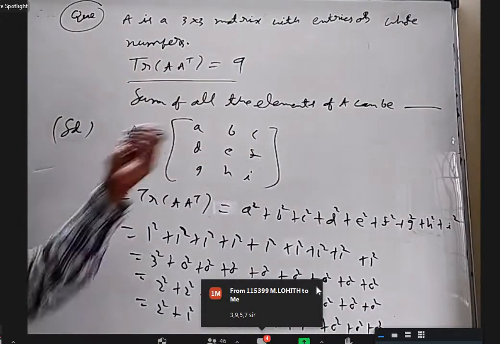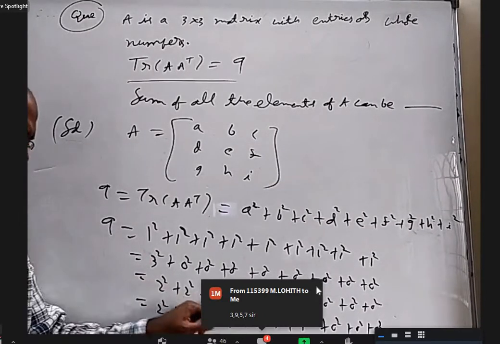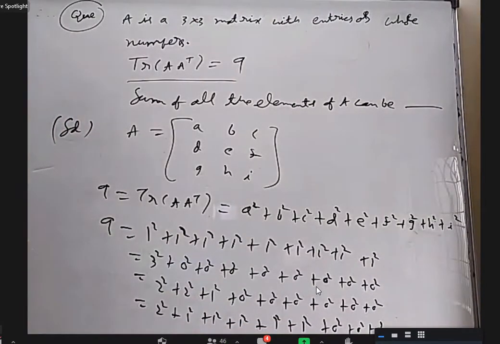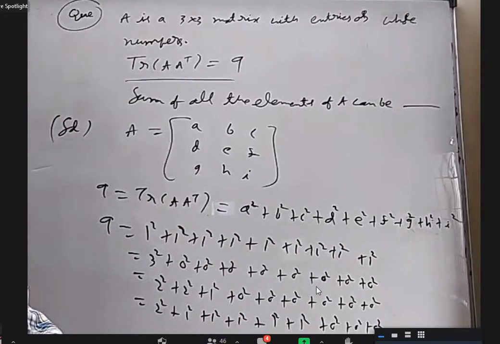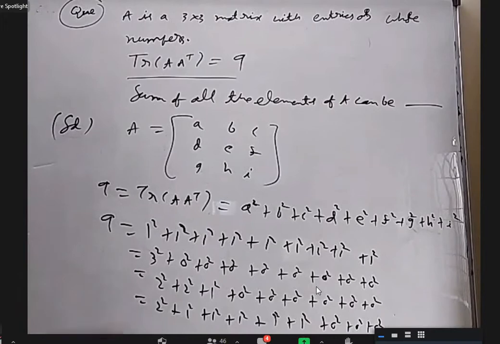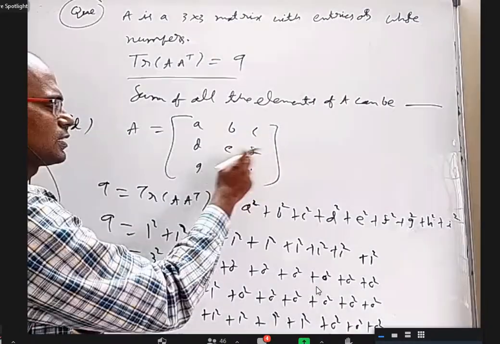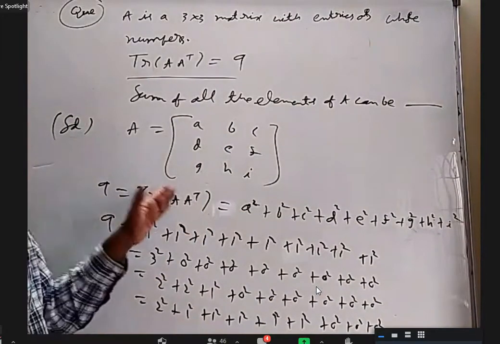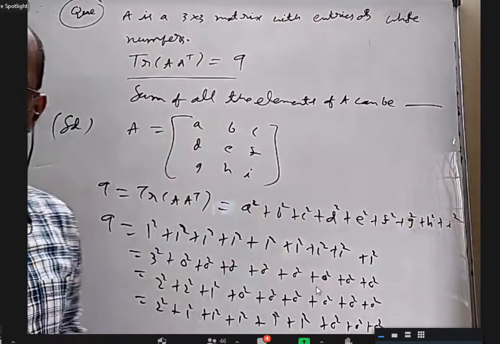Okay. So we can take 9 ones and the rest all zeros, or 4 plus 4 plus 1 and the others zeros, or 4 plus 1 one 5 times and the rest zeros. We don't have any other possibility, right? Sir, we have to take numbers whose square is a perfect square. Yes, correct. Because see, I'm writing here clearly the solution. Your original matrix is A, B, C, D, E, F, G, H, I. Each one of them is a whole number. When you find A into A transpose and find the trace of that, the sum of the squares of all the elements will come. Right?